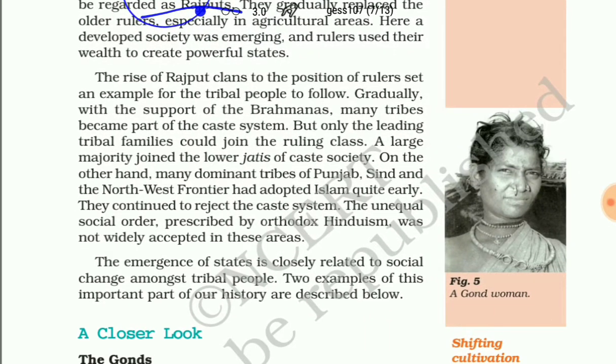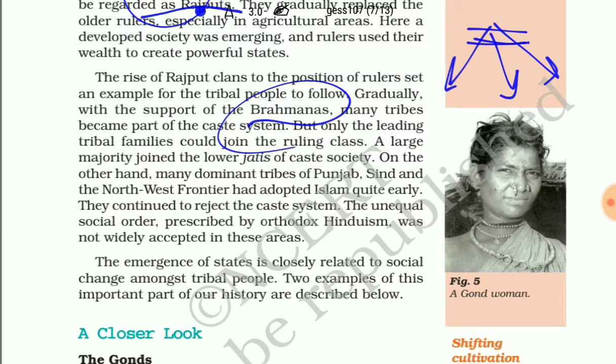Gradually, with time, with the support of Brahmins, many tribes became part of the caste system. We can see how the Brahmins first created a gap, but later on they also supported tribal families so that they could join the caste system and eventually join the ruling class. A large majority joined the lower jatis of the caste system.